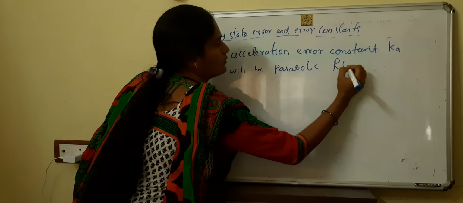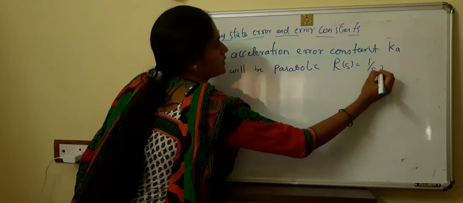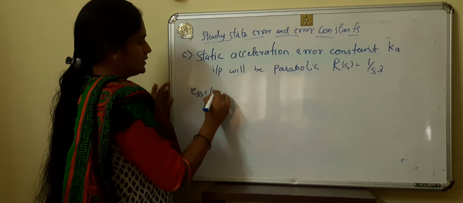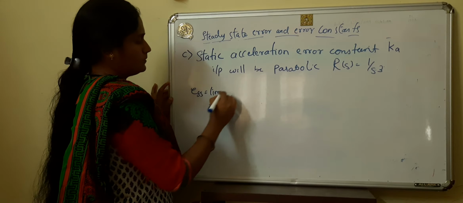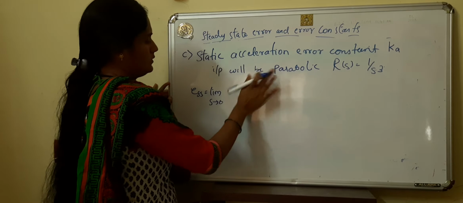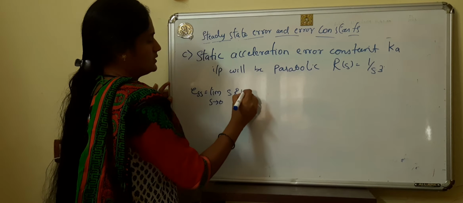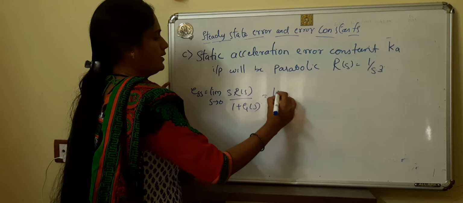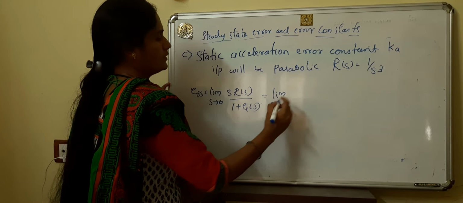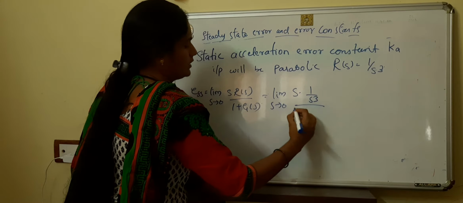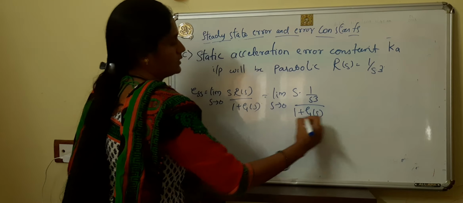So r of s is equal to 1 by s cube. So ESS becomes limit s tends to 0 of s into r of s divided by 1 plus g of s. Limit s tends to 0 of s as it is, r of s becomes 1 by s cube, divided by 1 plus g of s.